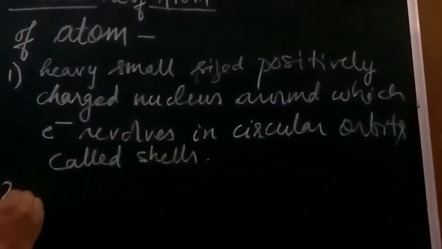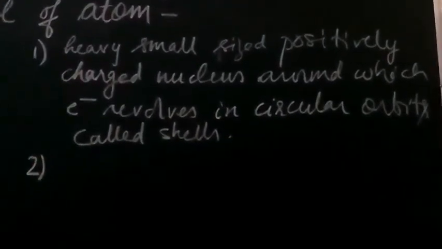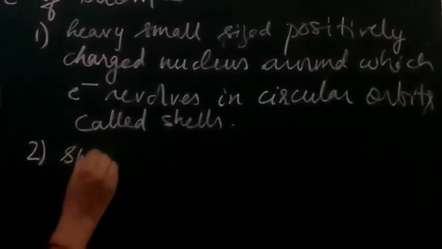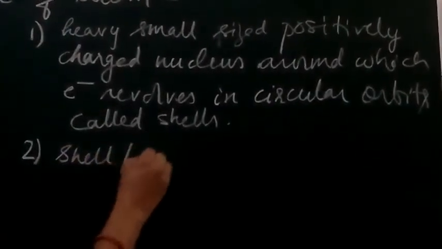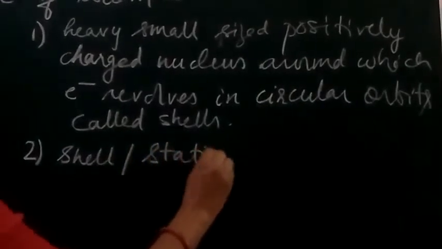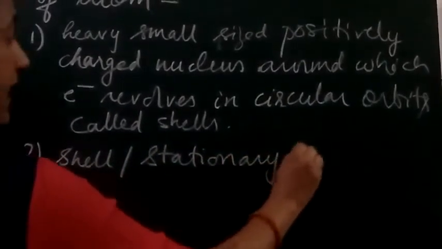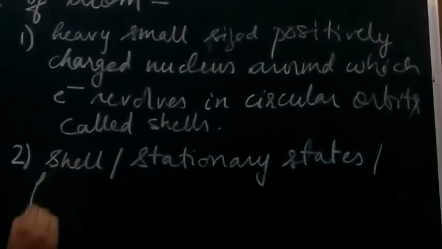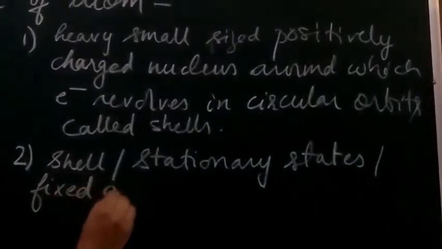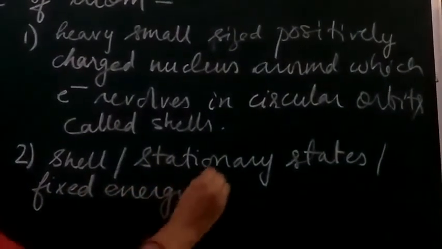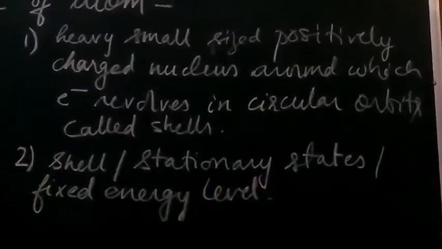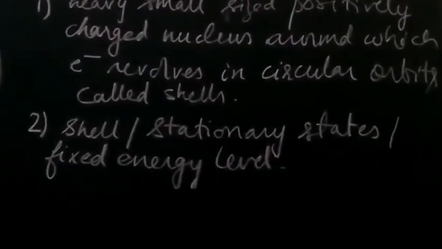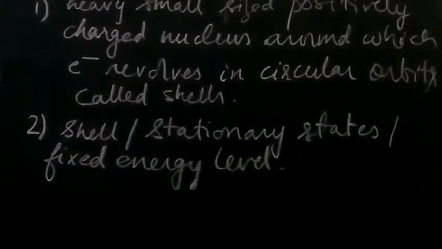shells. Now students, the second postulate is that these shells are also known as stationary states or fixed energy levels. Till now you were just calling them shells. Now onward you can call them the stationary state, or the fixed energy level.